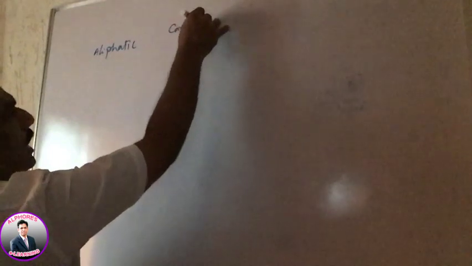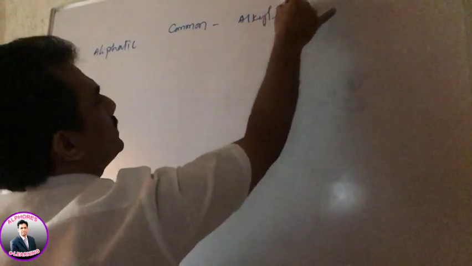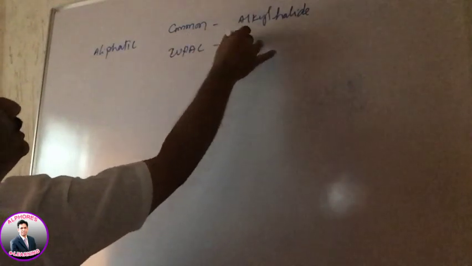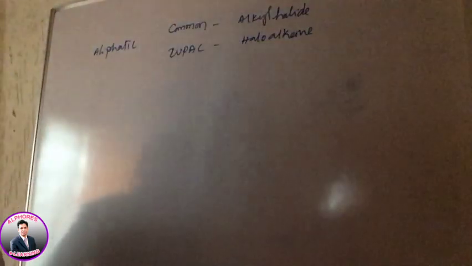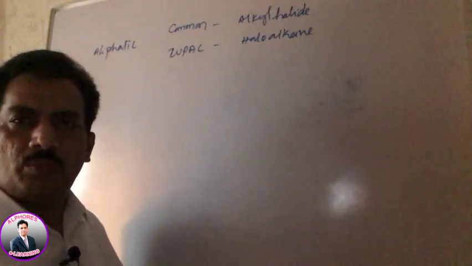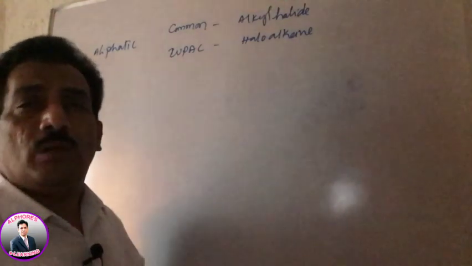Clear? And in aliphatic compounds, the common system is alkyl halide. The IUPAC system is haloalkane. Just remember. And in alkyl halide, when we are considering alkyl, you can consider n-propyl, isopropyl, tertiary butyl, like that. You can consider depending on the type of carbon present in the given compound.